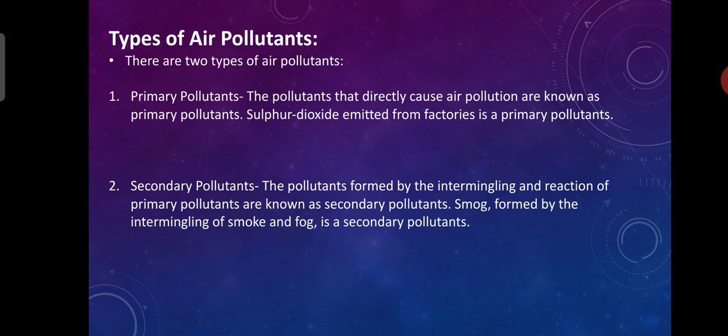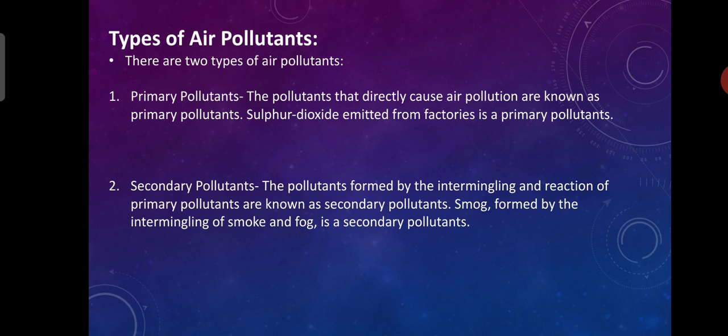Types of pollutants. Here come two types of pollutants: one is primary pollutants and the other is secondary pollutants. Primary pollutants are the pollutants that directly cause air pollution. Some gases, or smog, that directly affect the atmosphere we call primary pollutants. Sulfur dioxide emitted from factories is a primary pollutant, right?